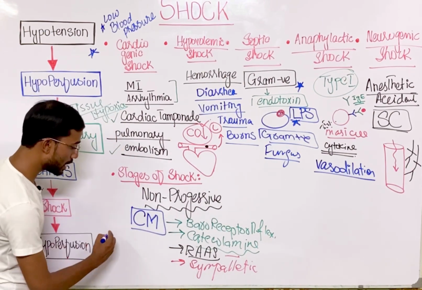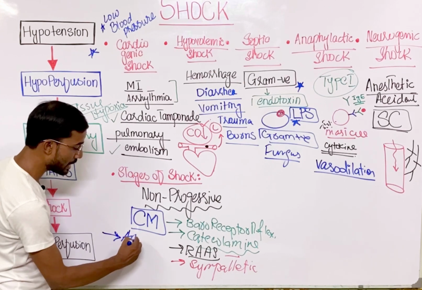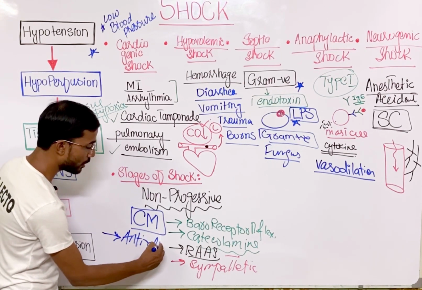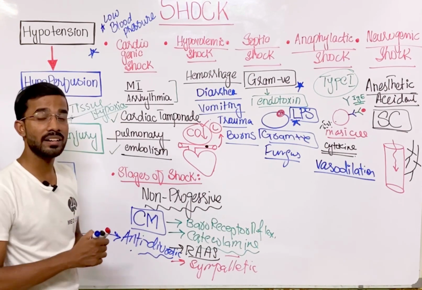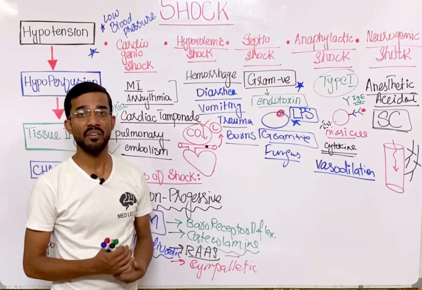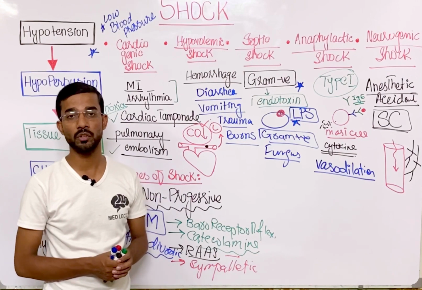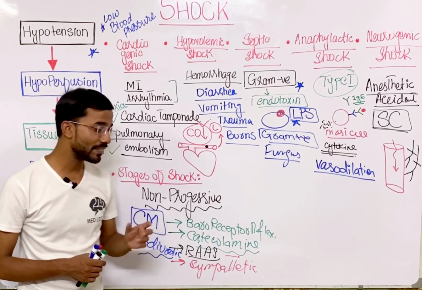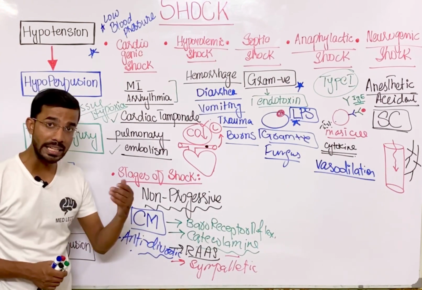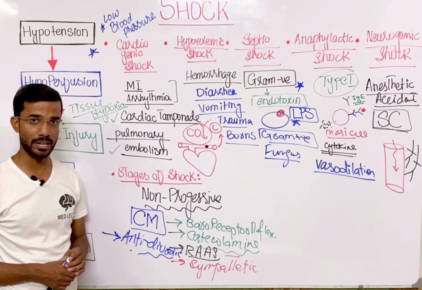And last is the release of antidiuretic hormone. So there is a reduction in the production of urine. When there is a reduction in the production of urine, ultimately the blood volume is maintained, and that helps in the increase of the blood pressure.